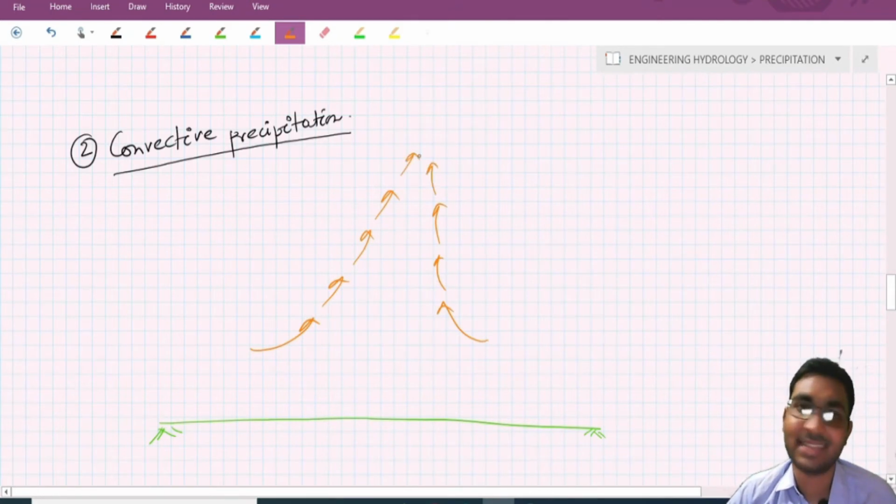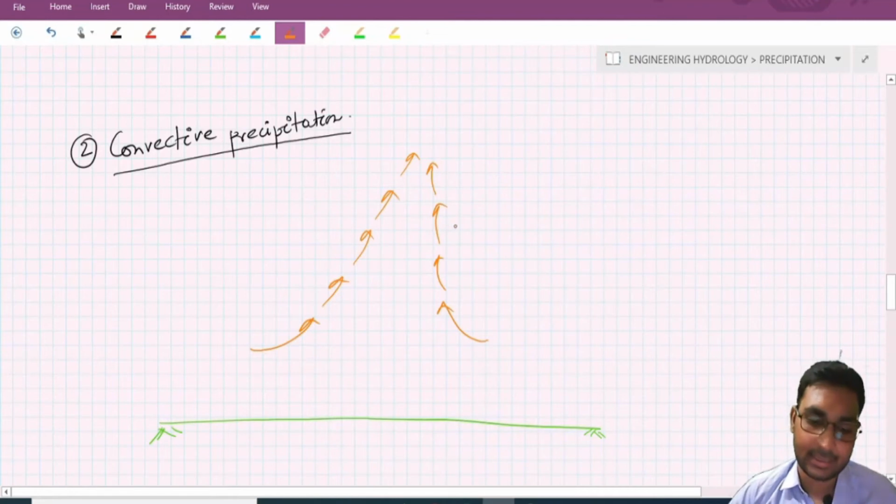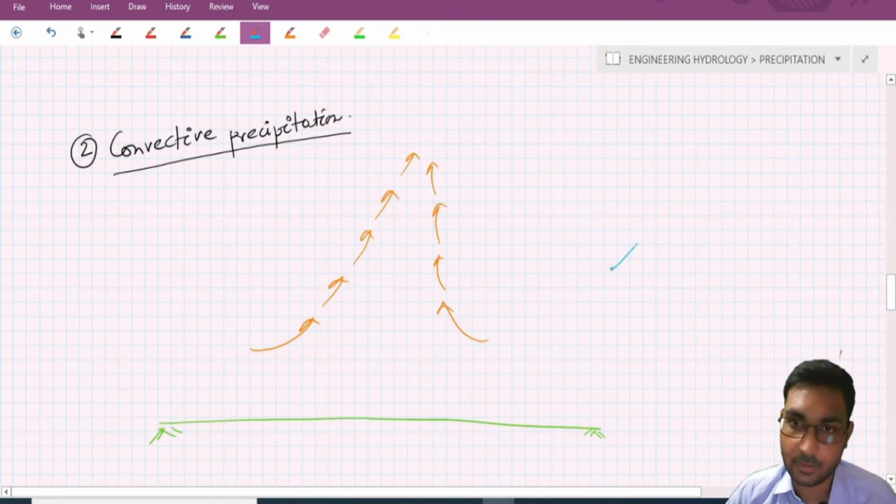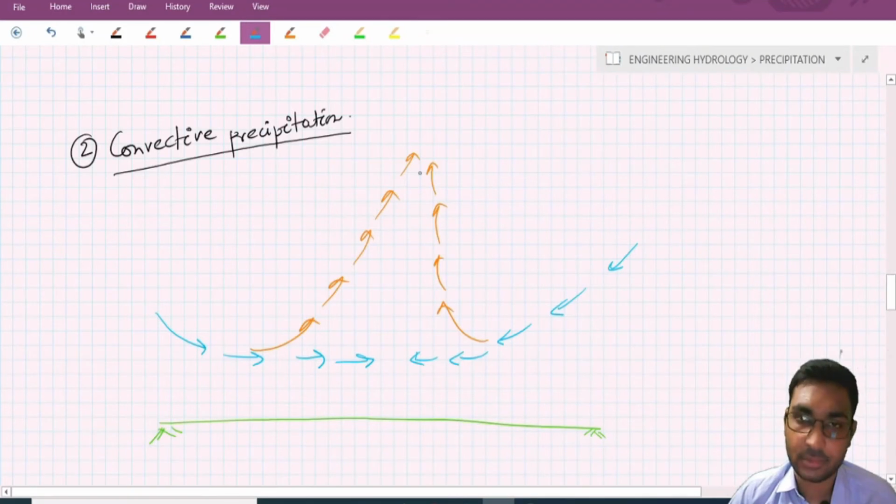The warmer mass has lesser density than the cold mass, so that's why it lifts upward.